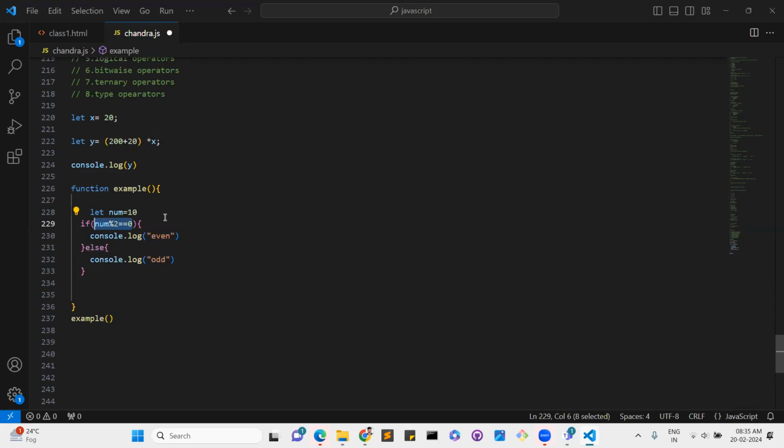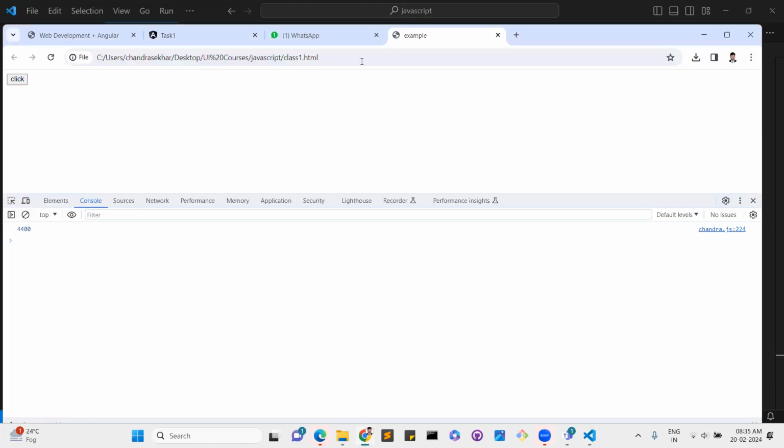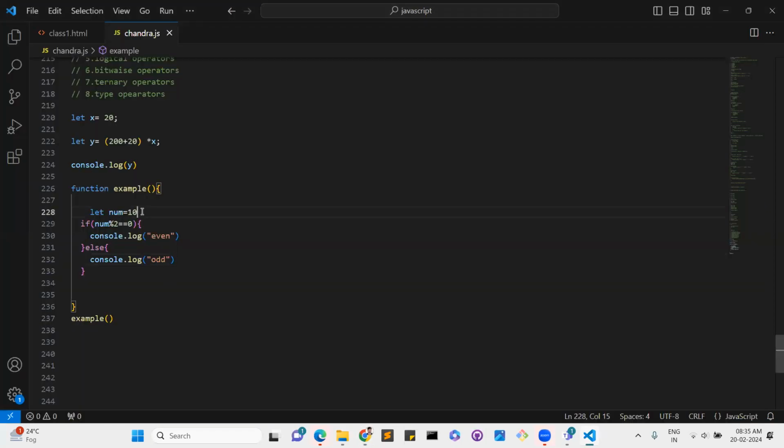Say for example, I added the number 10, so it will be divided by 2 and get 0. So 0 double equal to 0 is true, right? It will go to the even one. Otherwise, it will go to the odd one. We'll check the output. See, it displays even. For example, if I write 5, then 5 divided by 2 gives the remainder 1.